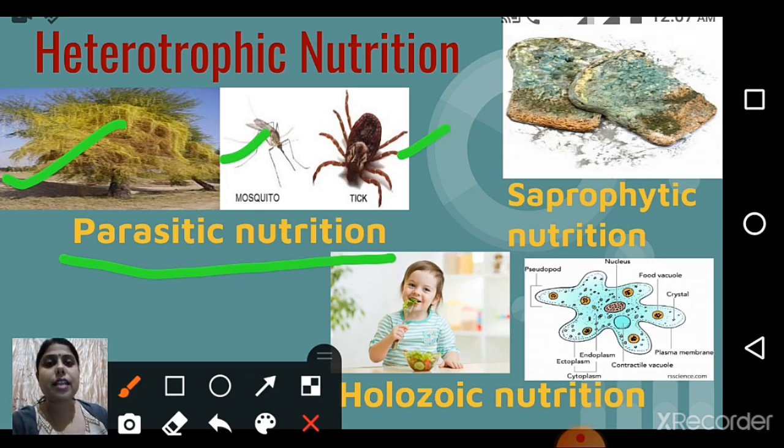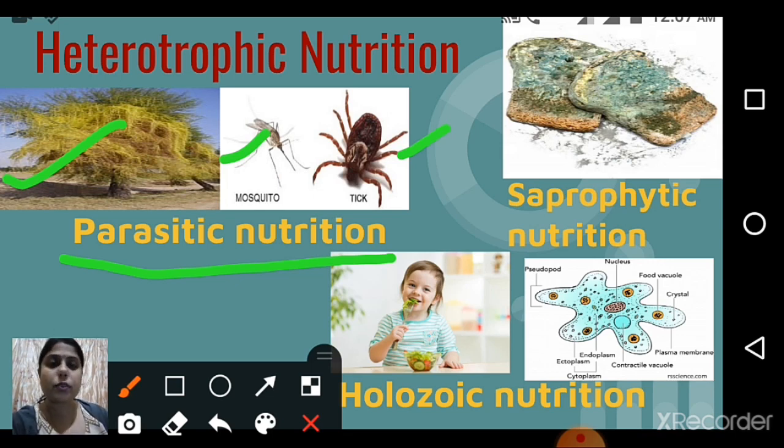Just like when a mosquito bites us, the mosquito is the parasite, but we are the host for that mosquito. For cuscuta, it is the parasite, but the plant from which cuscuta is absorbing nutrients is the host plant.